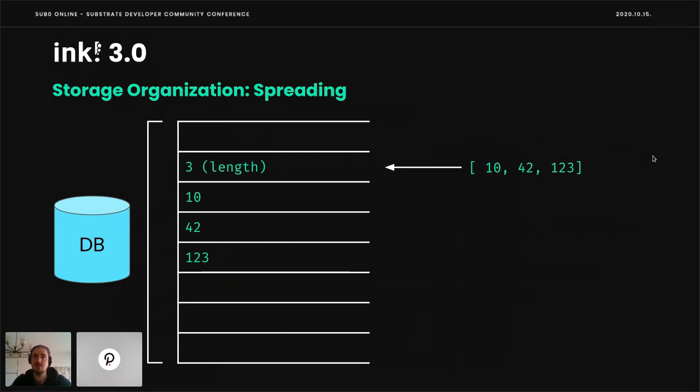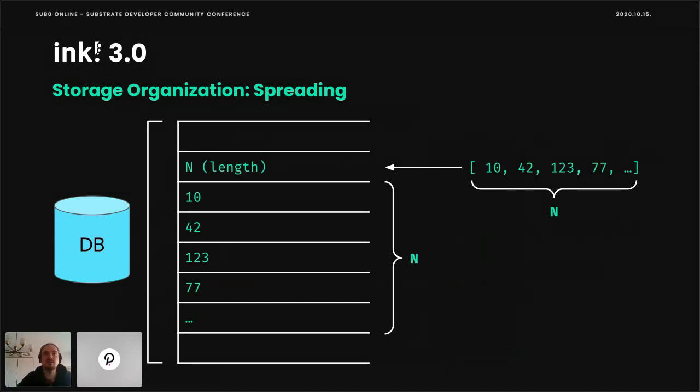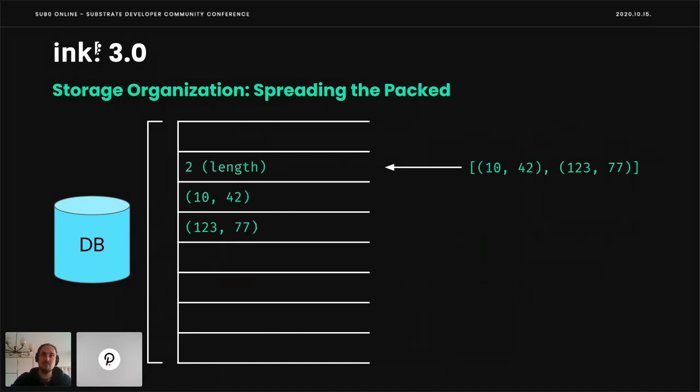This means that if we, for example, push another element, we would simply use another cell, etc. Obviously, this does not scale when we want to manipulate all cells at the same time, which is probably not a common operation for smart contracts, but it might happen in some use cases. So it also breaks. Our solution, or what we could do, is we could, for example, go for a trade-off. Hey, let's pack every 2 elements together, and so the vector is only half of the size.